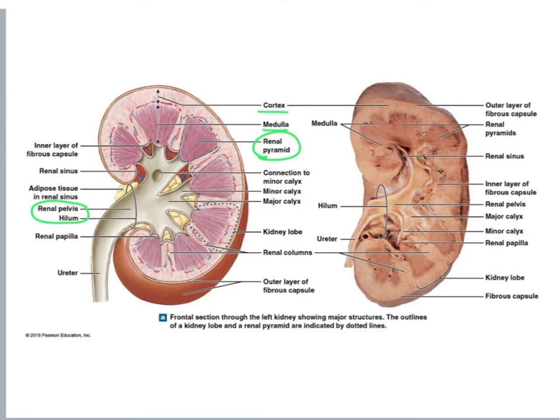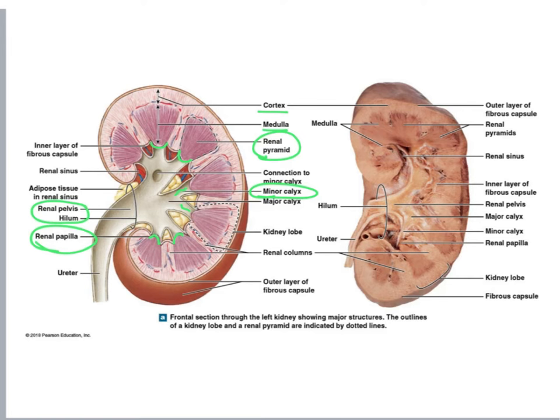The tip of each renal pyramid is what we call renal papilla. And papilla means nipple. So apparently these little structures that we see here look like nipples. At the very tip of the renal papilla, we find the place where urine drips out. And then urine goes into a space called minor calyx. At the minor calyx, urine cannot be modified any further. Once urine gets into the minor calyx, that's it.